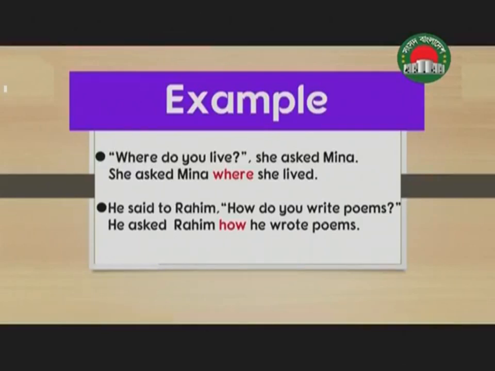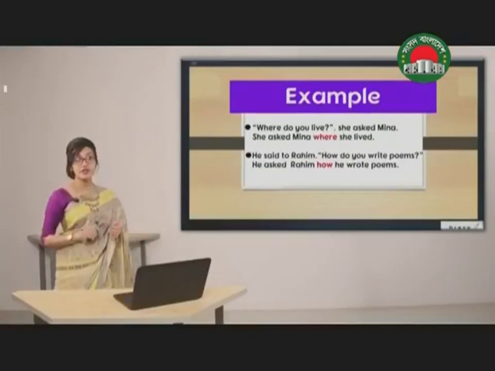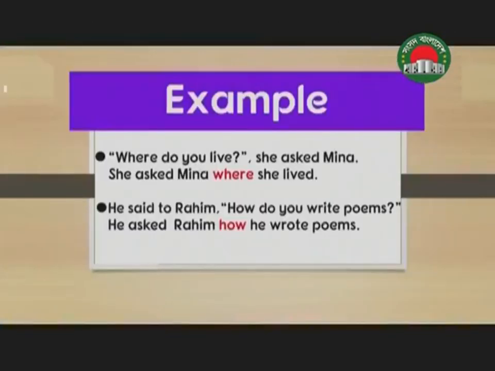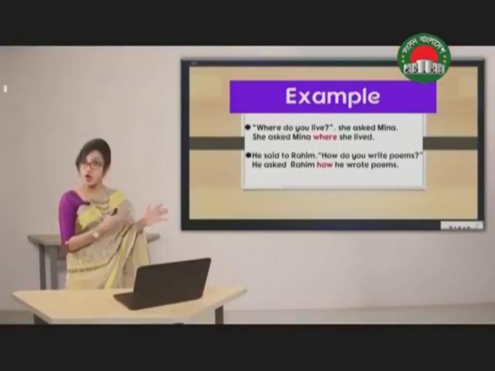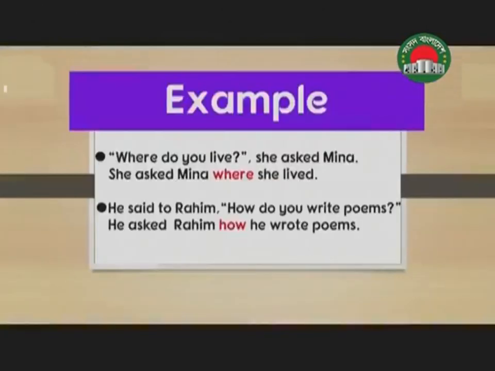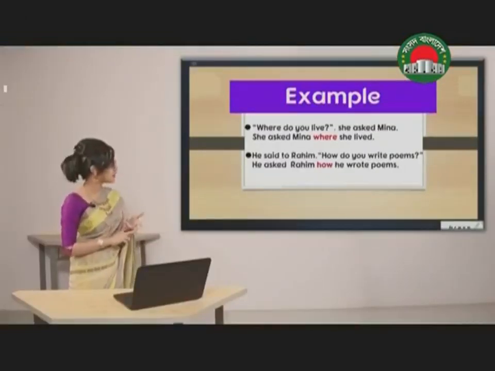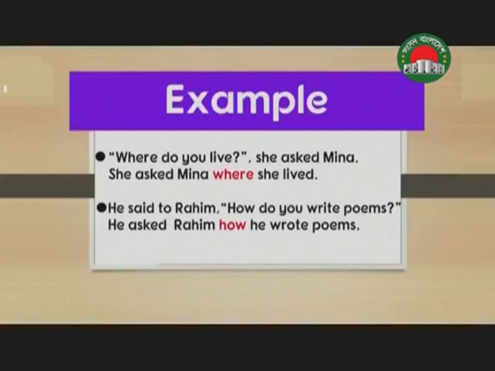The second one: He said to Rohim, "How do you write poems?" The only difference from the yes/no question here is: He asked Rohim how he wrote poems. So we have not used "whether" or "if" here because this is not a yes/no question. Since it is a WH question, we have used the connective "how." And the other rules that have been applied here are the change of tense, change of pronoun, replacement of "said to" with "asked," change of punctuation, and omission of inverted commas.